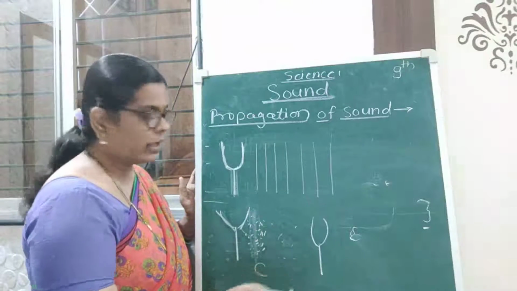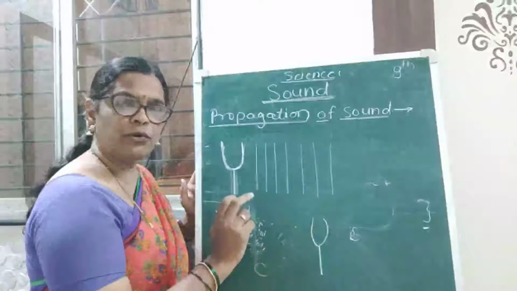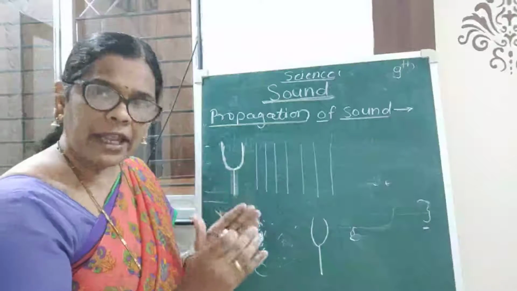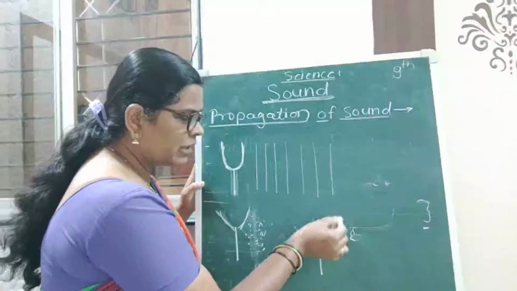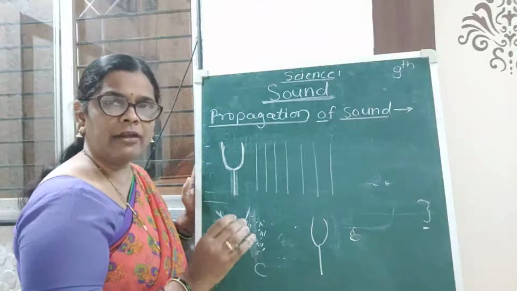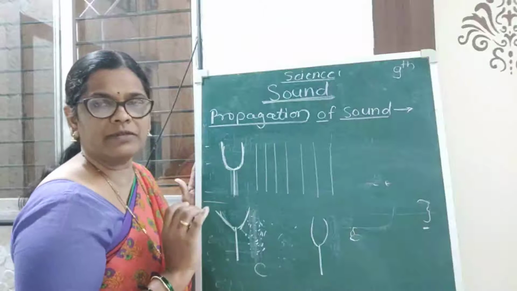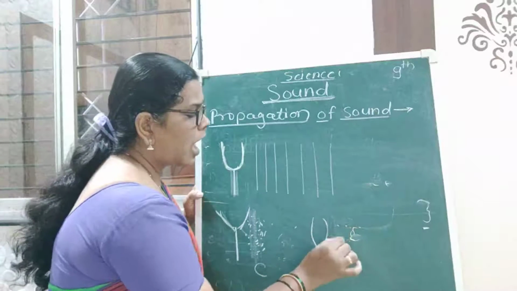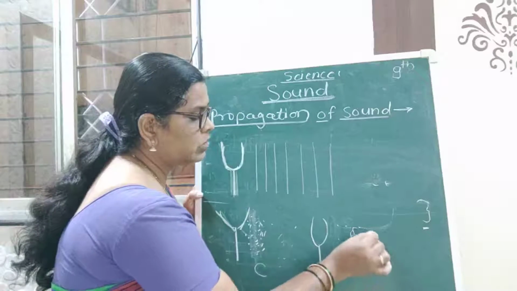In the next position, the arms of the tuning fork are close to each other. That time the air which is present near the arms of the tuning fork does not compress. Therefore, particles of that region are not close to each other.